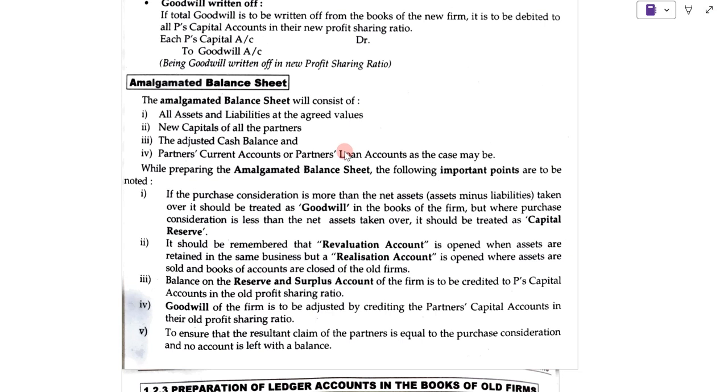Now once the journal entries are passed in the books of the new firm, we have to prepare the amalgamated balance sheet.